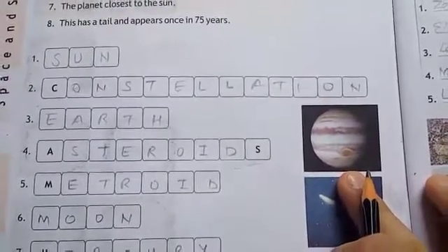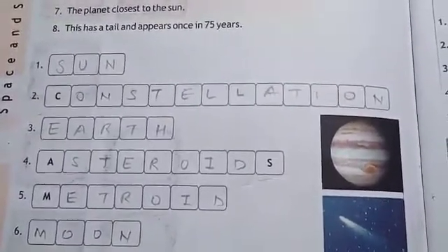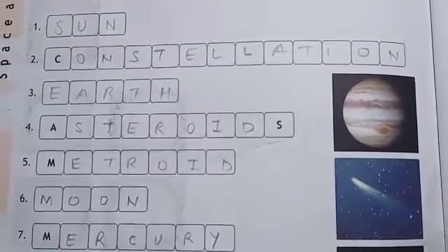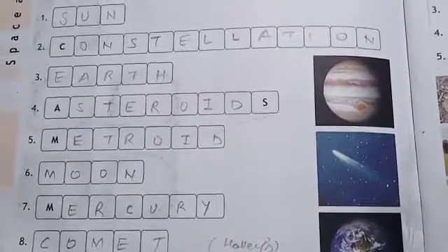Last question. This has a tail and appears once in 75 years. This is a very important question as per static GK. Static GK means the GK which cannot be changed at regular intervals. The answer is comet, and the name of the comet is Halley's comet. It is known as Halley's comet because it was discovered by Halley.